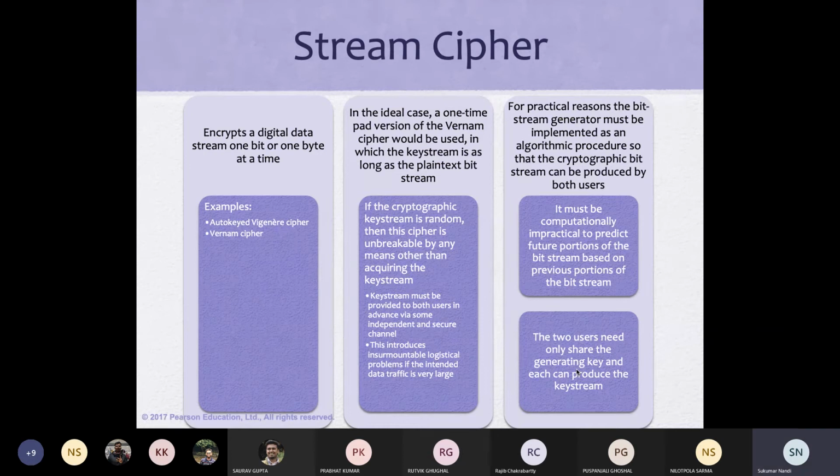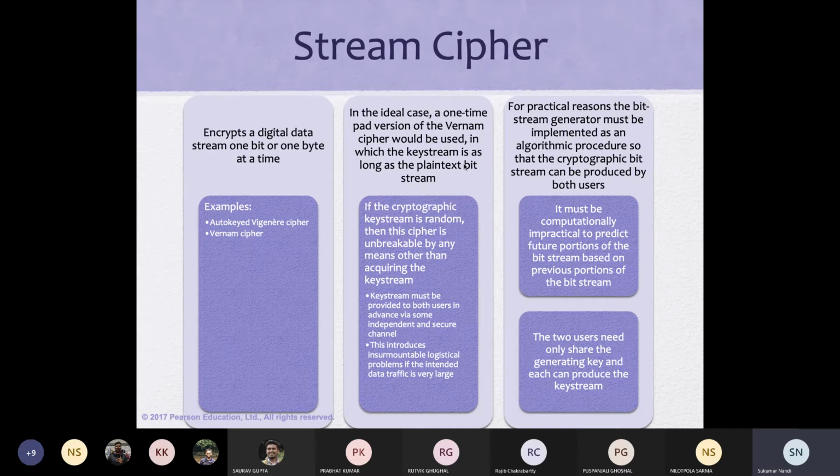What we learn, the two things, encryption of digital data, that is the encryption process, either the autokey Vigenere cipher or the Vernam cipher, which I skipped, we will discuss here. The ideal case is one-time pad, but there are issues.